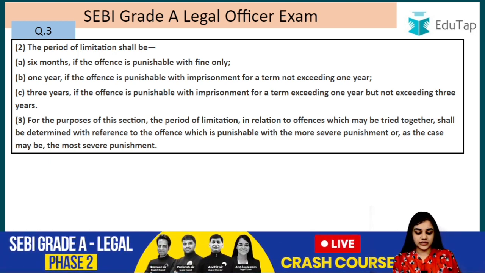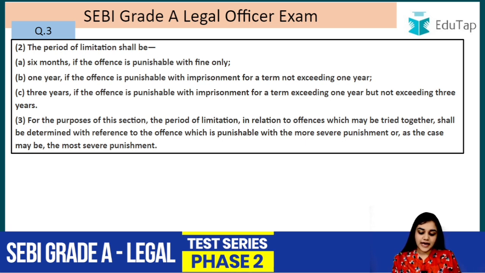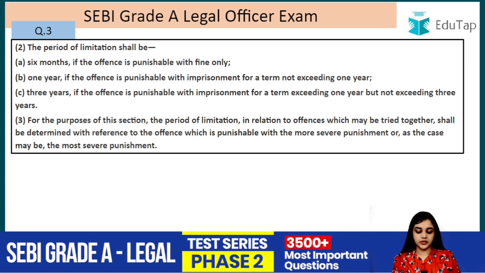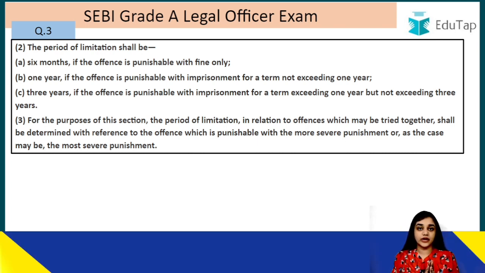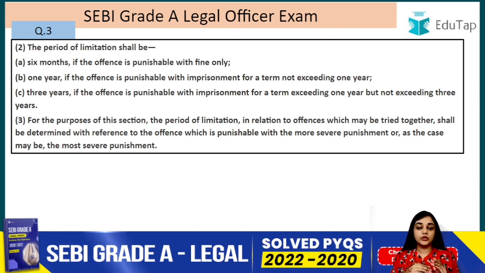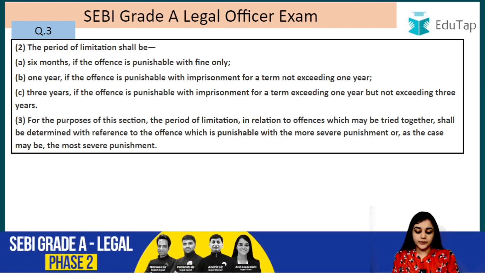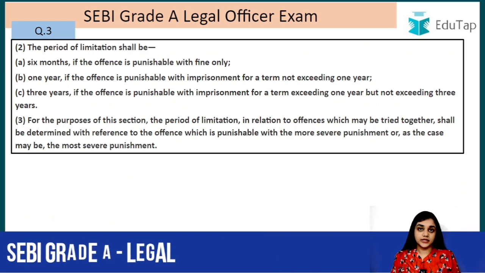For the purpose of this section, the period of limitation in relation to the offences which may be tried together shall be determined with reference to the offence which is punishable with more severe punishment, or as the case may be with the most severe punishment. So what are they saying? For example, let's say that there are 2-3 offences that are being tried together. So what is going to be the period of limitation in that case? The period of limitation will be counted according to the offence that has the most severe punishment of them all, right? So this is what clause 3 is talking about. So I hope you are clear with this section also.